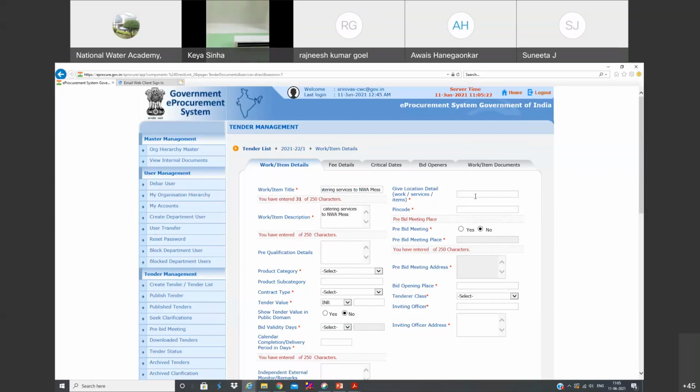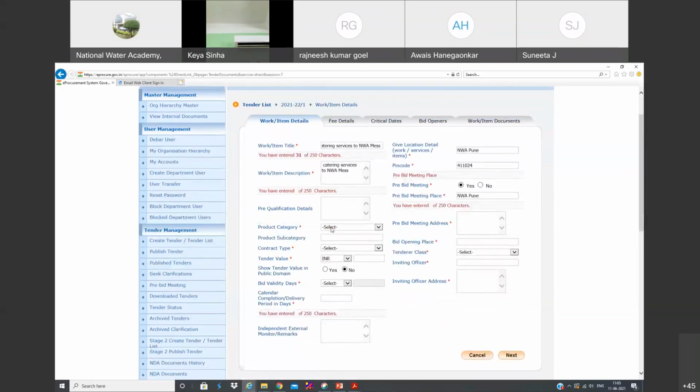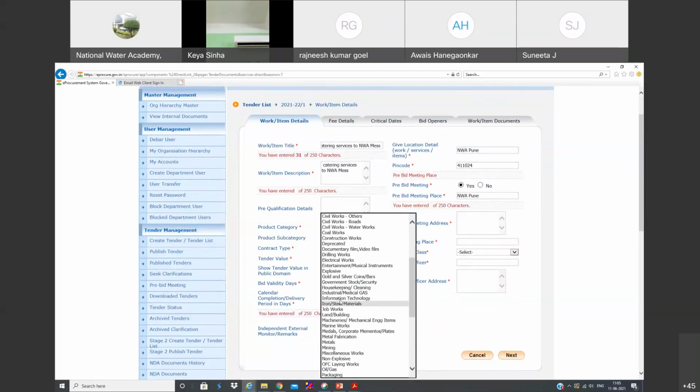And location, you can write, and pin code. If you want to have a preview meeting, you can mention that, and mention the place also. And product category, you can select.